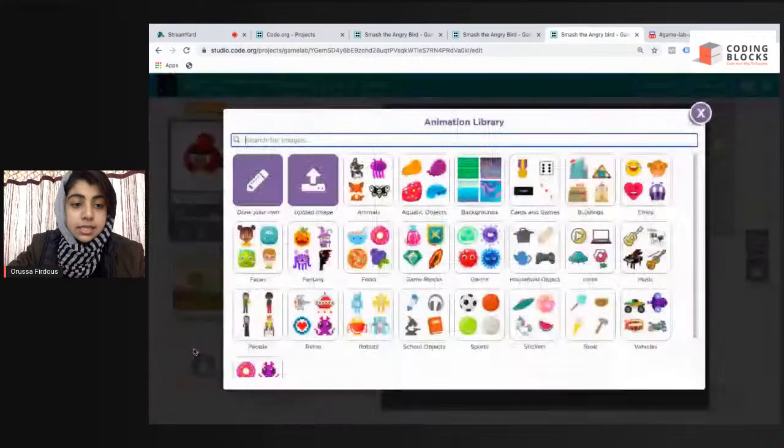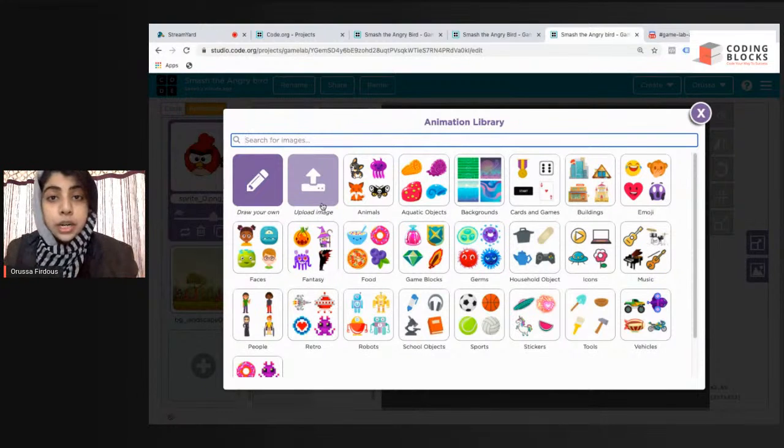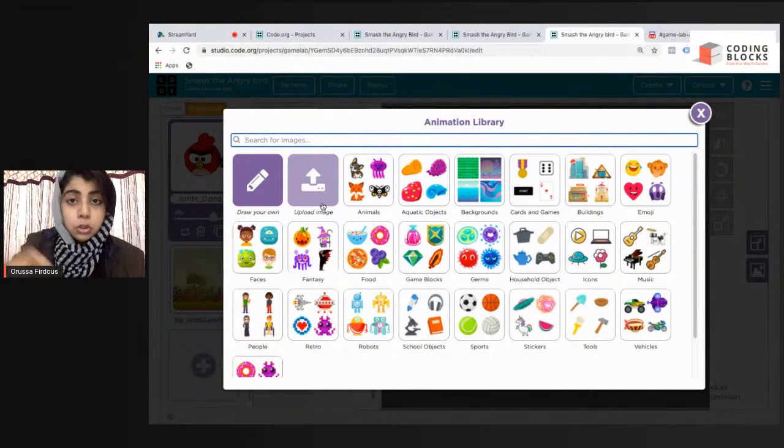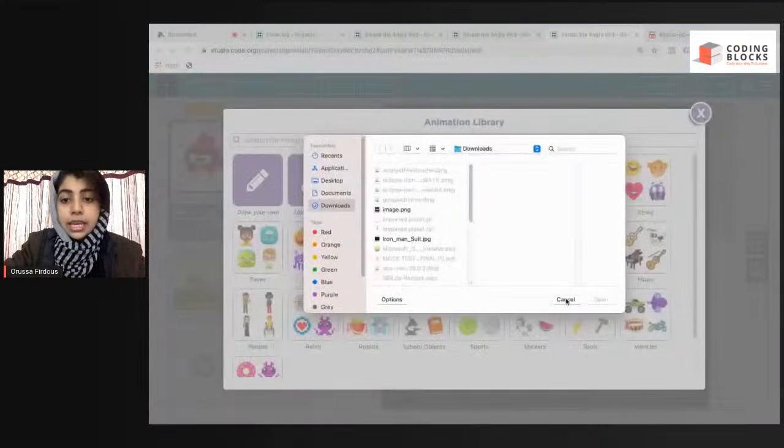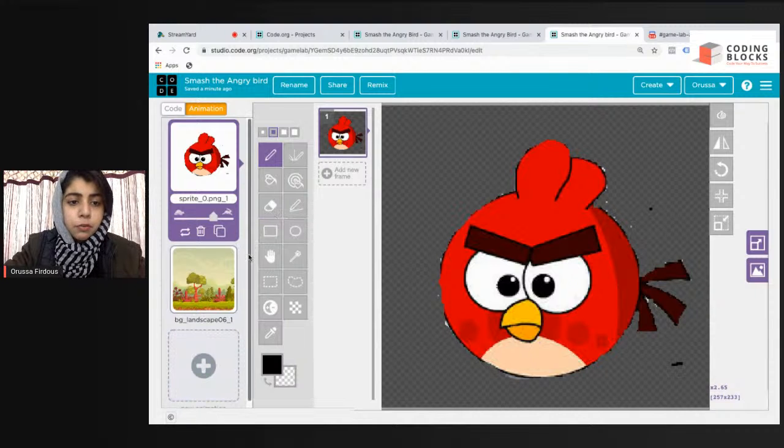Just click on plus, and then click on upload image. When you click on upload image, if you have downloaded it, then it will appear in the downloads folder. Then you have to select that sprite from the downloads folder. I'm going to share again. Shall I share? I shall show you how to import this from your file.